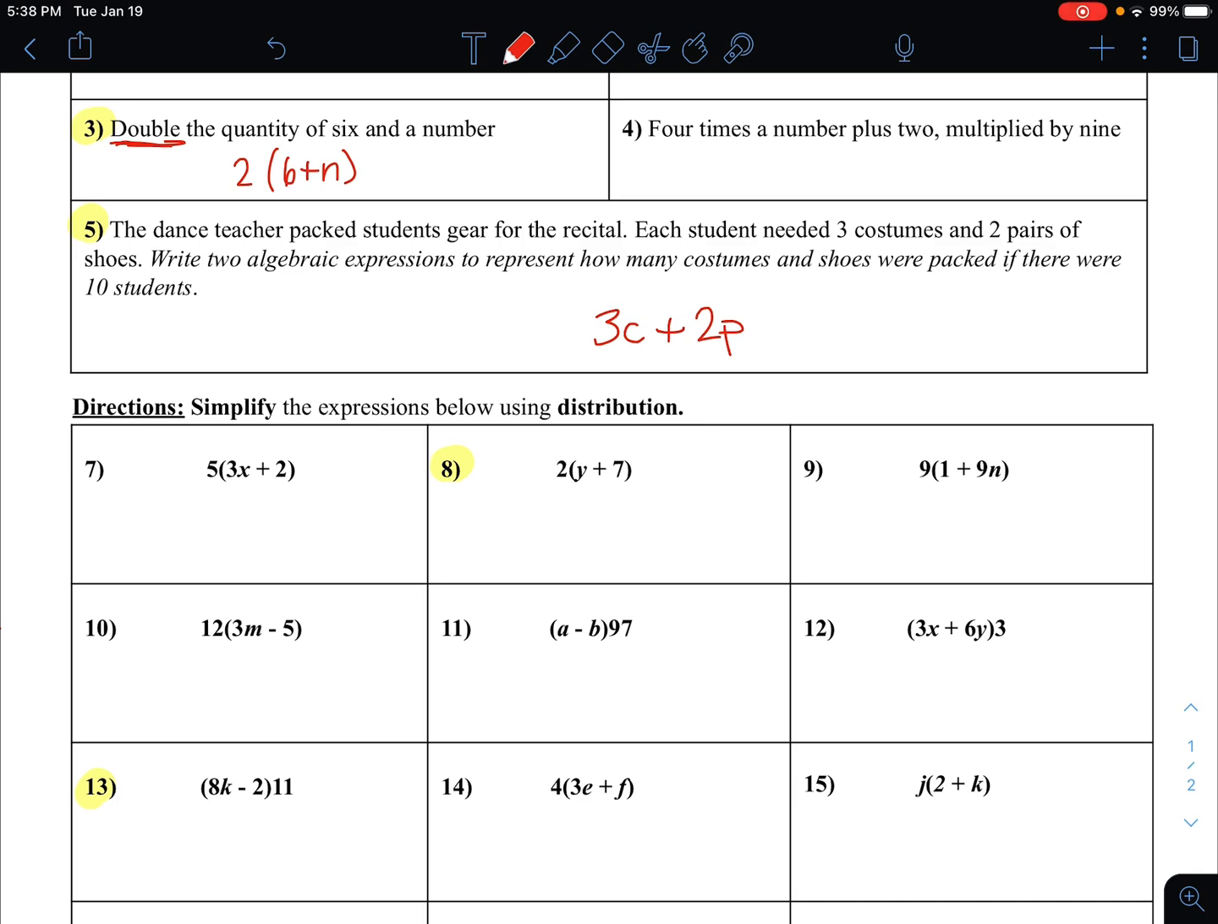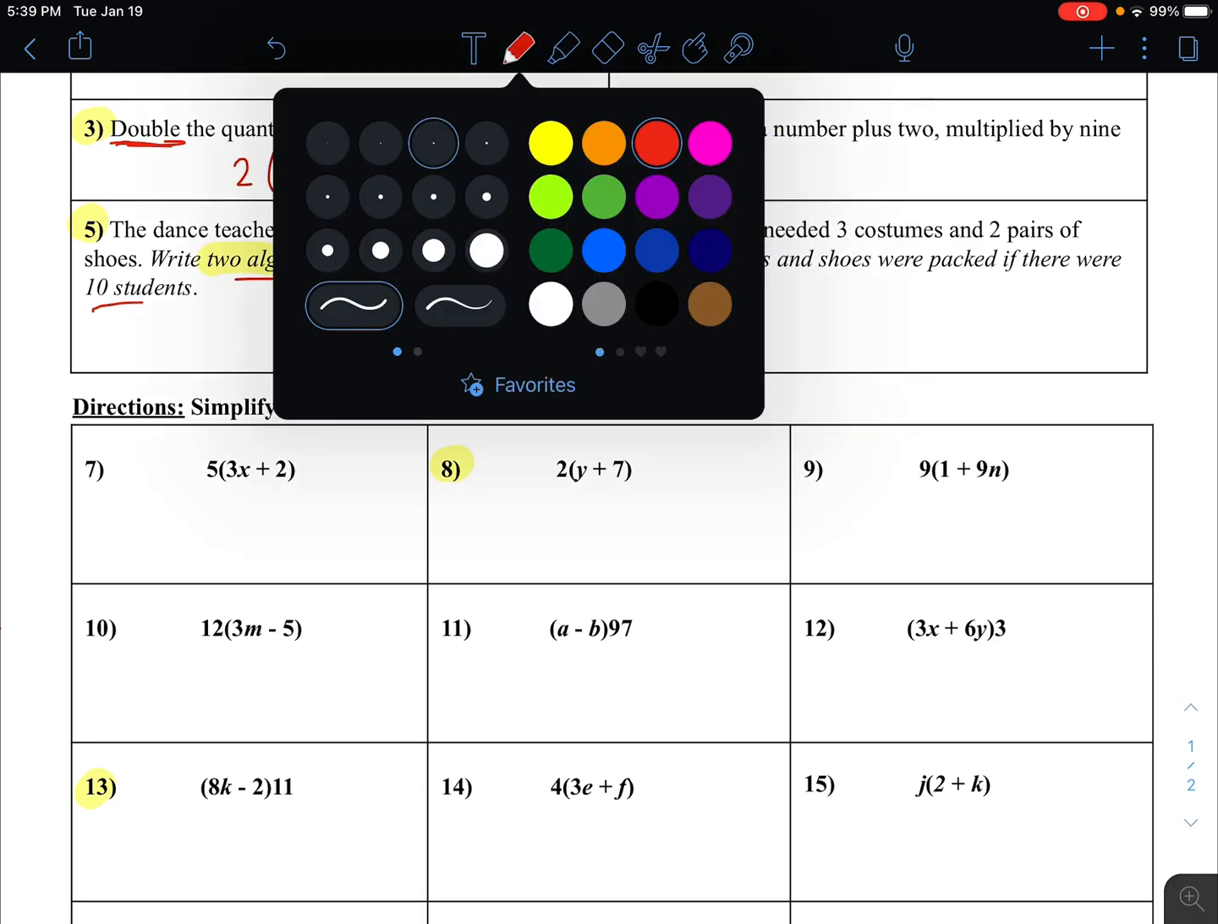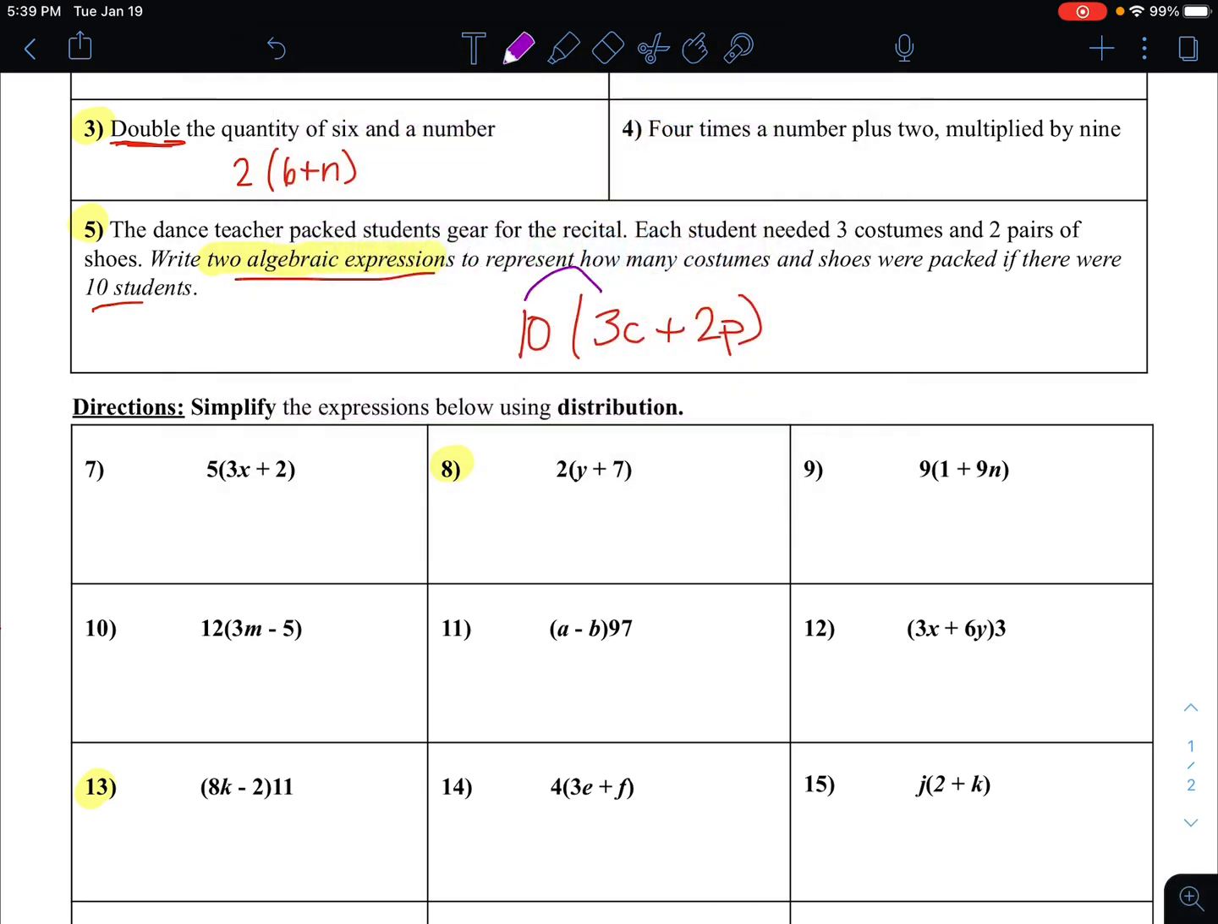Now, we need to write an algebraic expression, or 2 algebraic expressions, to represent how many costumes and shoes were packed if there were 10 students. So if each student needed 3 costumes and 2 pairs, let's put that in a package, a little parentheses, because we need 10 groups of 3 costumes and 2 pairs of shoes. Now, they wanted 2 algebraic expressions to represent this. So the other way to do this is to basically multiply it out.